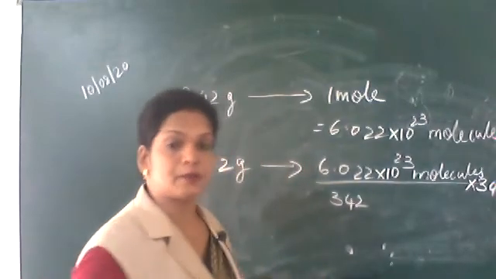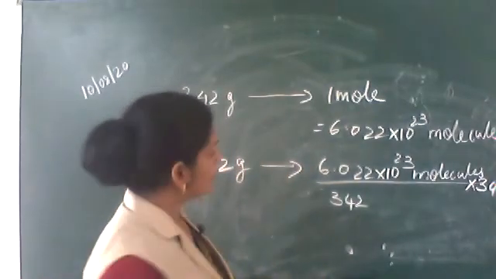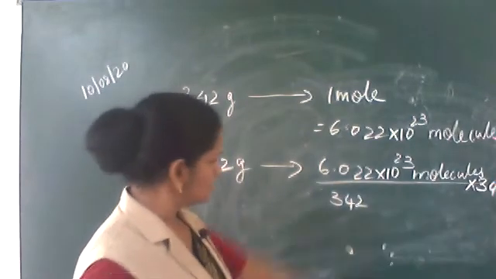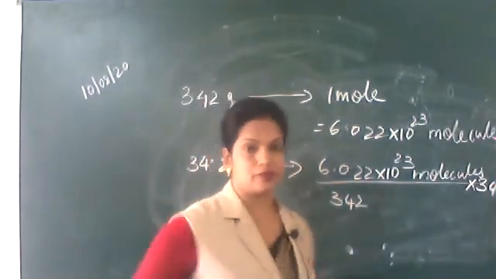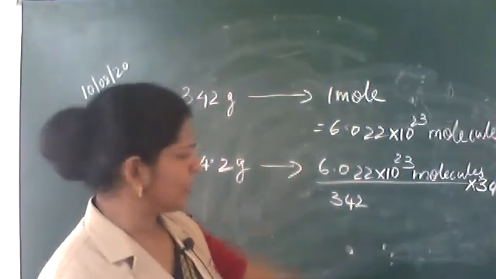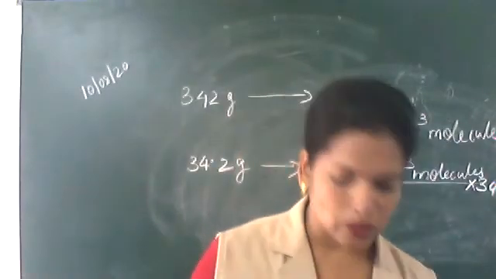You can calculate the number of molecules.